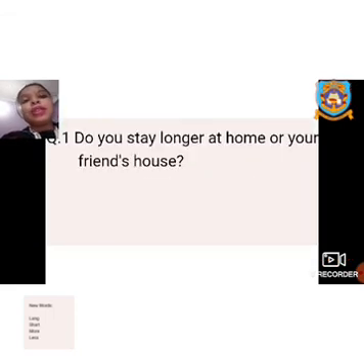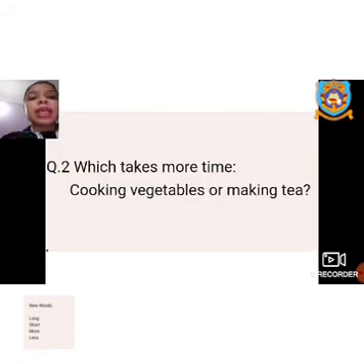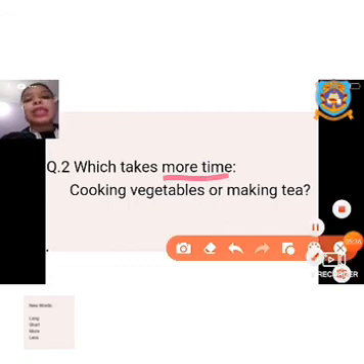Now, based on the questions that we have discussed today, I have taken two questions. The first question is, do you stay longer at home or at your friend's house? Your home is also a place and your friend's house is also a place. In which place do you stay longer? The second question is, which takes more time, cooking vegetables or making tea? Looking at the question here, it is not asking about less time, it is asking about more time.